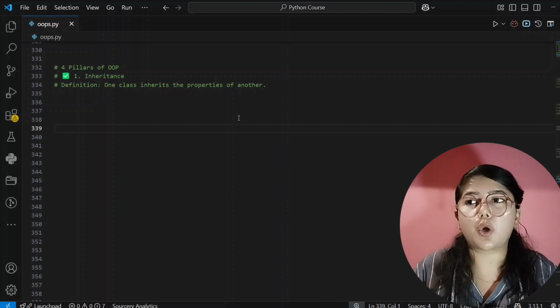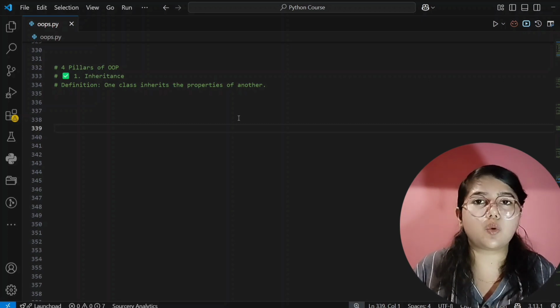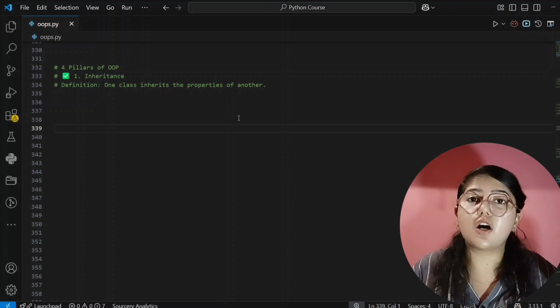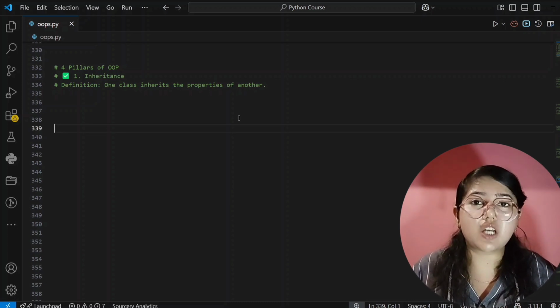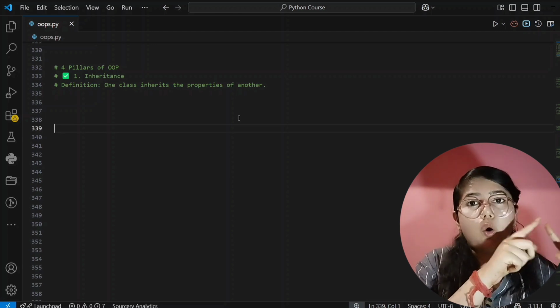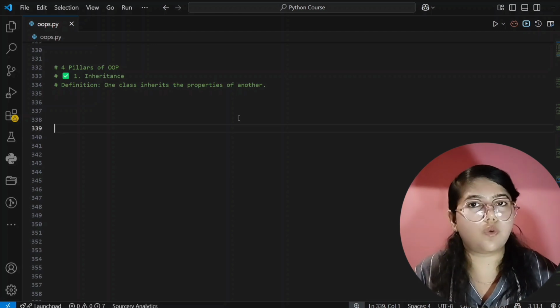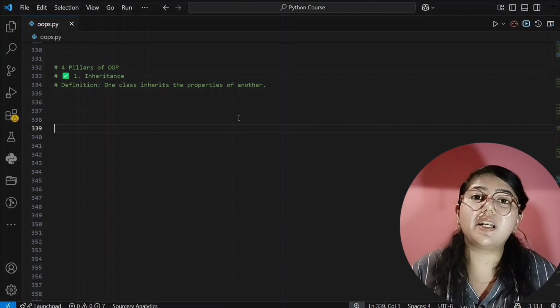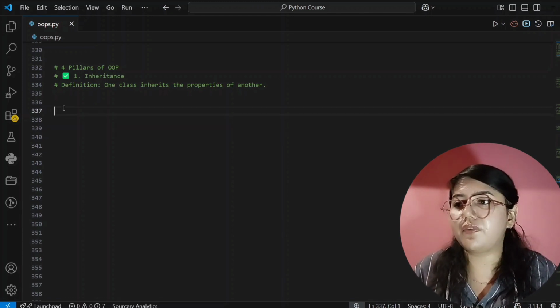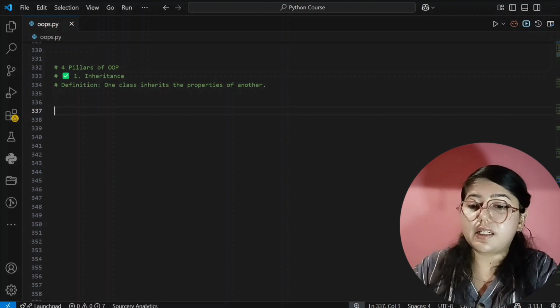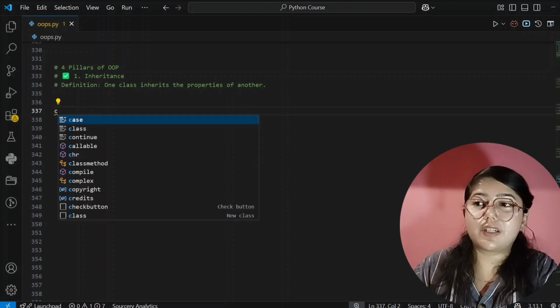So in short, in inheritance we will use that only. If we create two classes, the first will be the parent class and the second will be the child class. This child class will inherit all the genes which our parents have. Children will have some extra genes also, but they will inherit the parents' genes also. Now we will create our class, and I am using the simplest example so that you can understand in a better way.